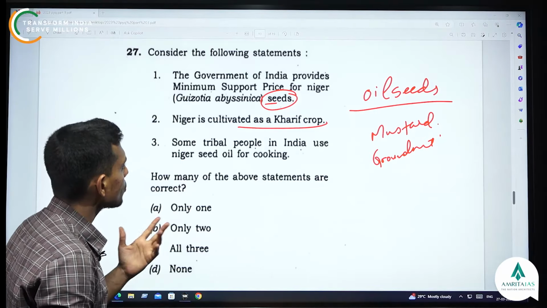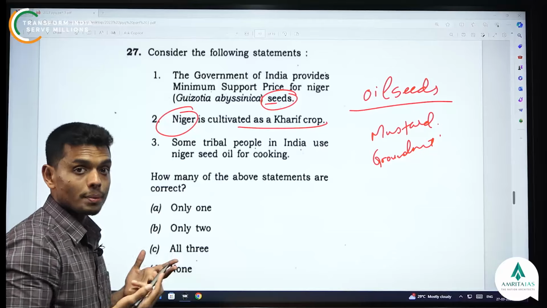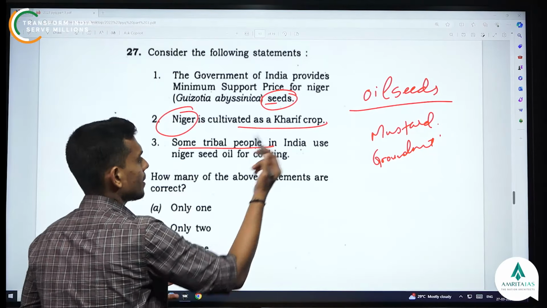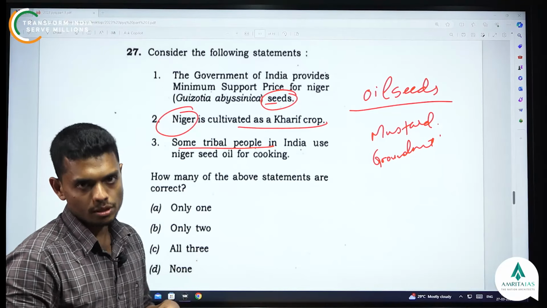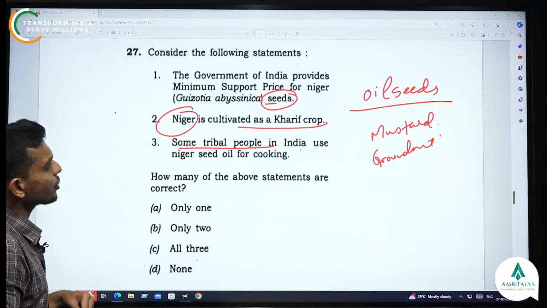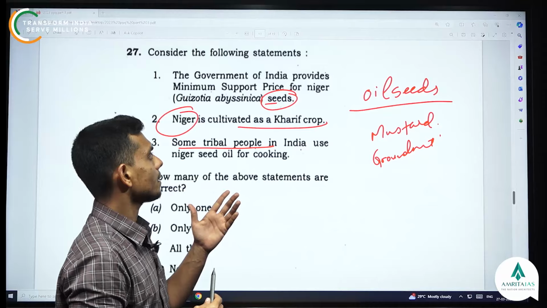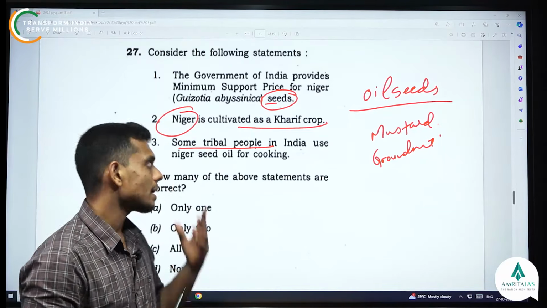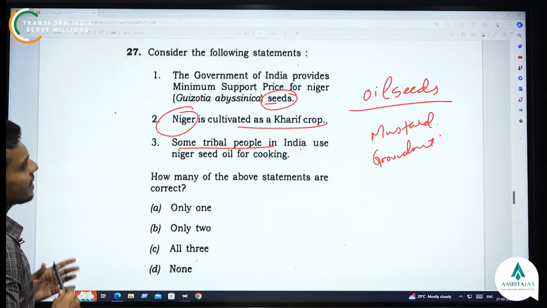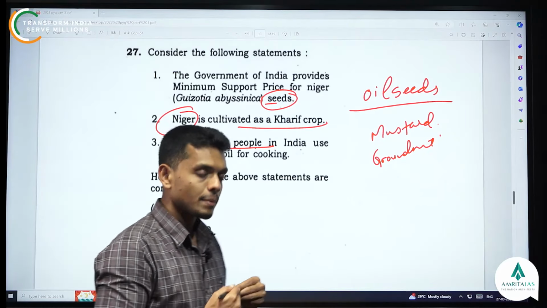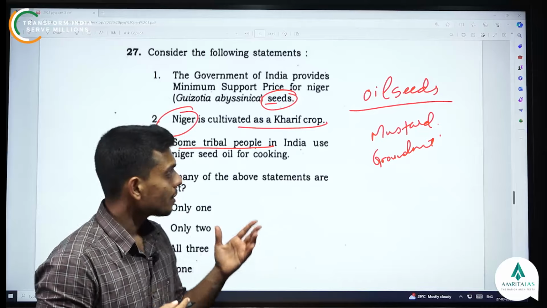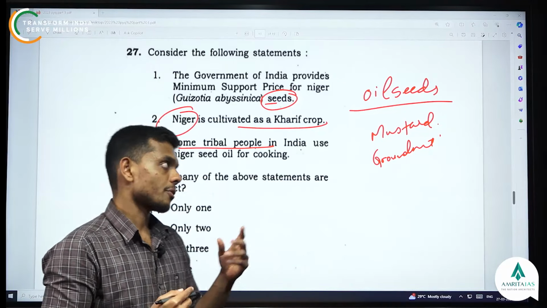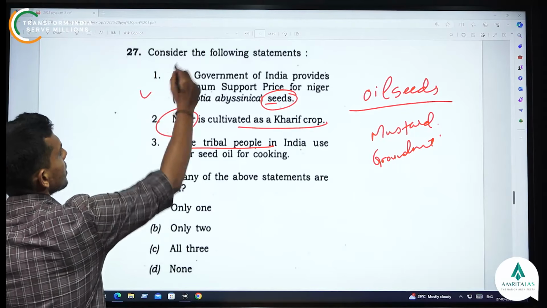What you need to know is Niger is a kharif crop. It's an oil seed, and in fact it is used by the tribal people in India for their cooking. Now, the area for the production of Niger has been declining. That's why this was in the news. So here, yes, we know that MSP is given for Kharif and Rabi crops, and this includes oil seeds also, like mustard, groundnut, etc. So for Niger, this statement is correct.